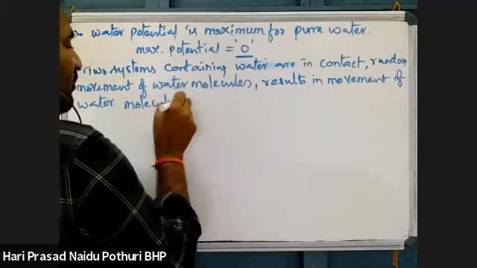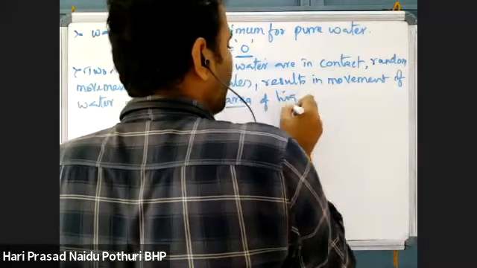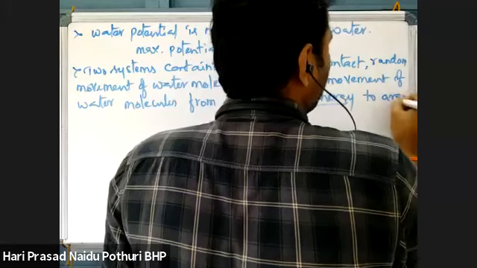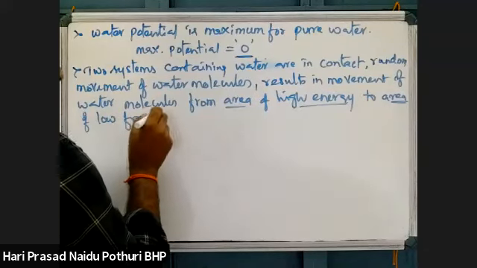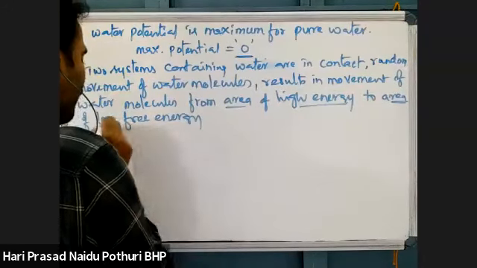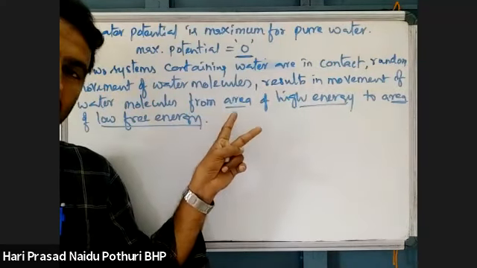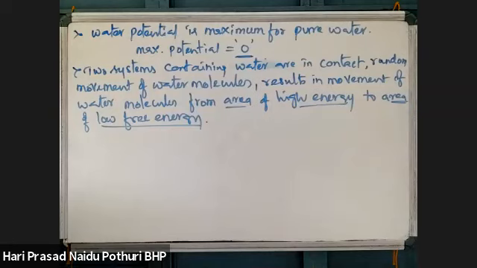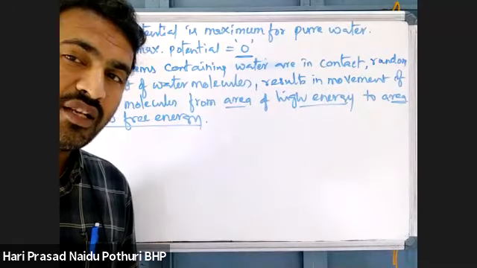Water molecules will be moving from an area of high free energy to an area of low free energy. What is the area of high free energy? Two systems are in contact with each other. One has high free energy, another one has low free energy, so from high free energy to low free energy there is movement. What is the medium with high free energy of water?